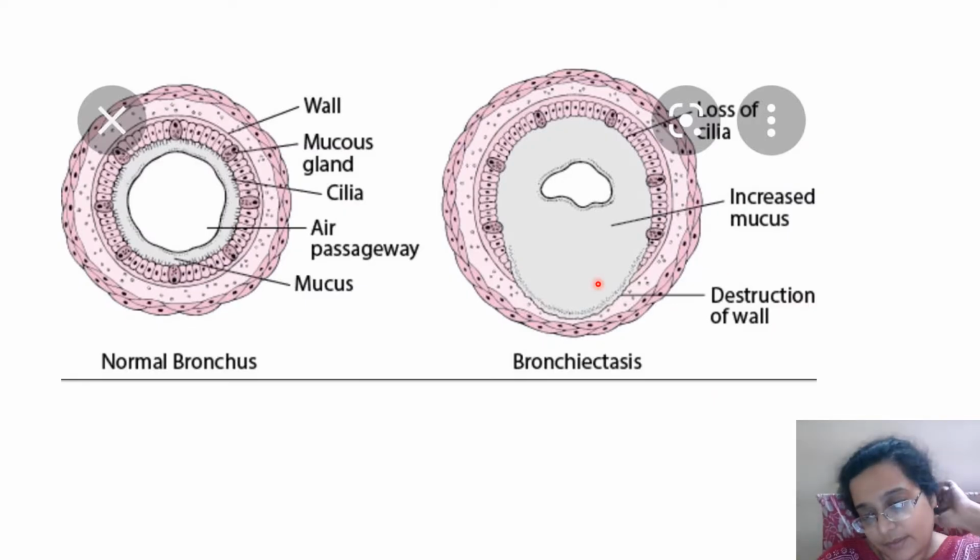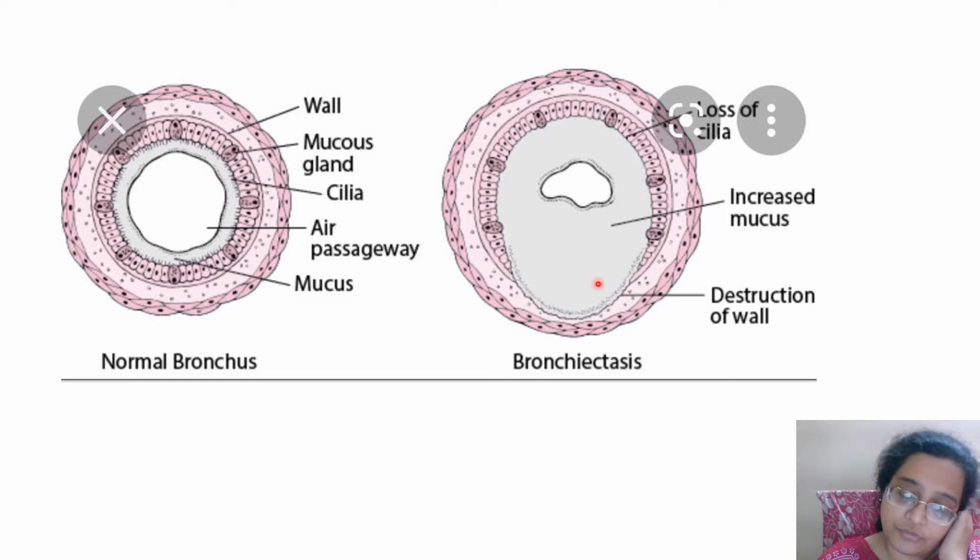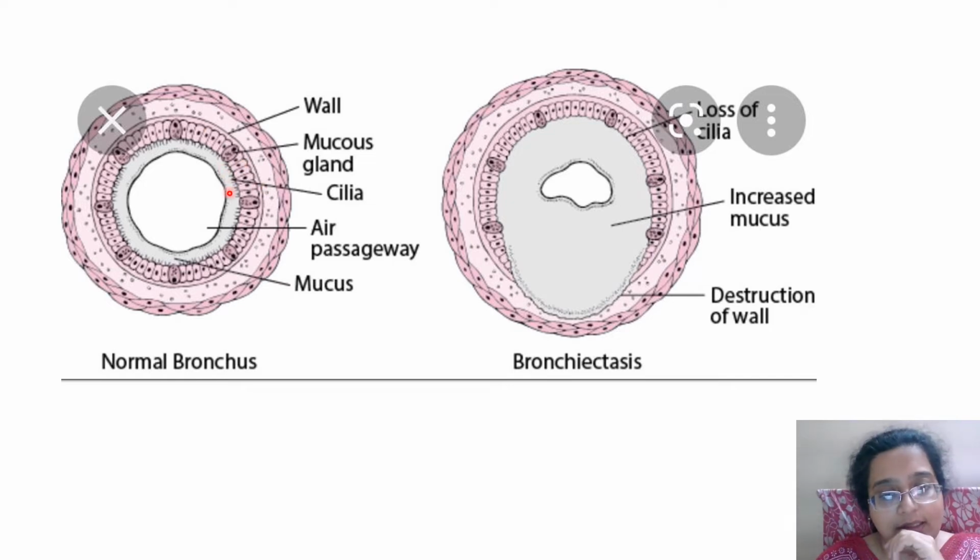This image is there in your books, in Robbins, etc. So go through it. You should remember the difference between bronchiectasis and normal. We used to remember it this way: there's the wall, the mucus gland, then the cilia, and then the air passage, and the mucus gland has some mucus, and the cilia are these hair-like structures.